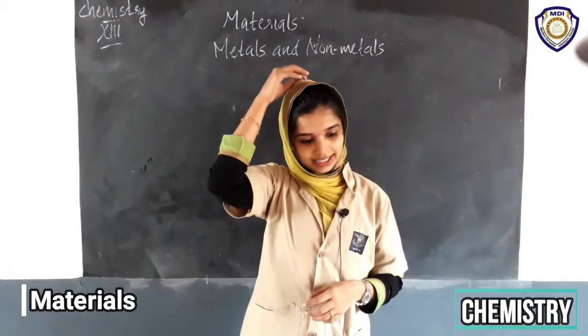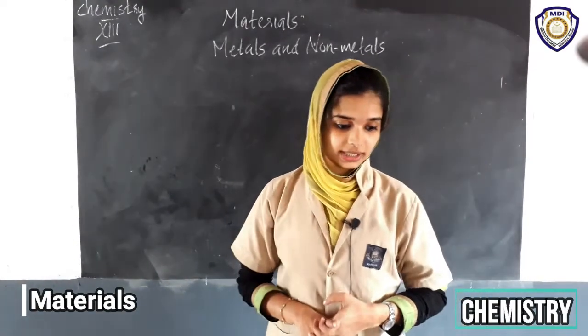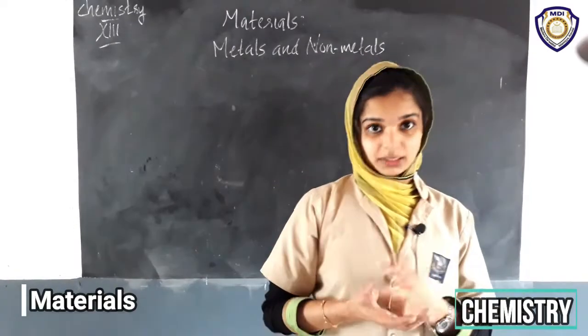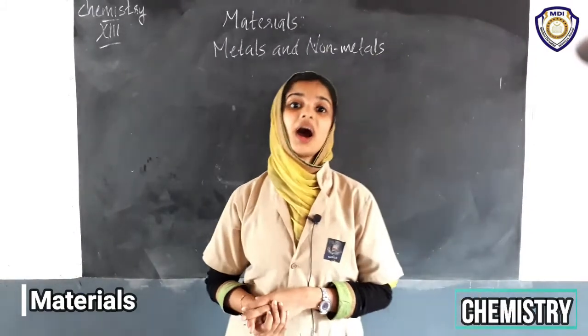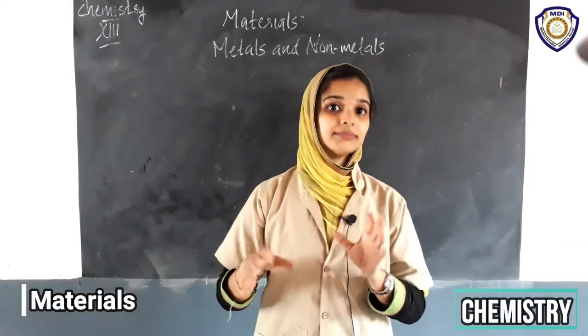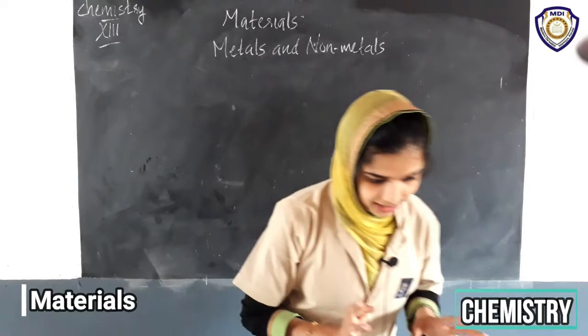So which are the metals? Iron, aluminium, copper, gold. In this list, these are metals. Other than these, materials like coal, sulfur, etc. are non-metals. The materials other than metals are called non-metals.